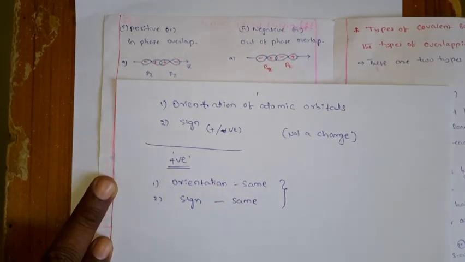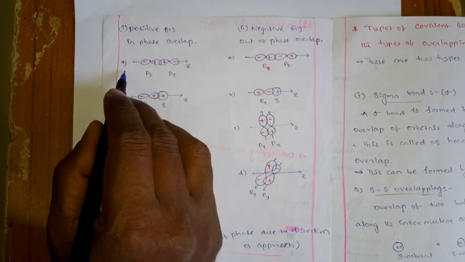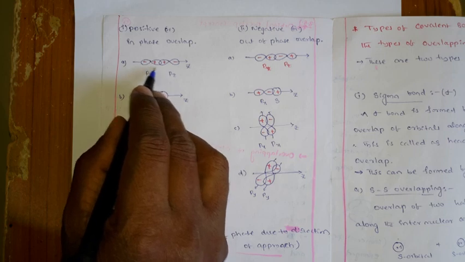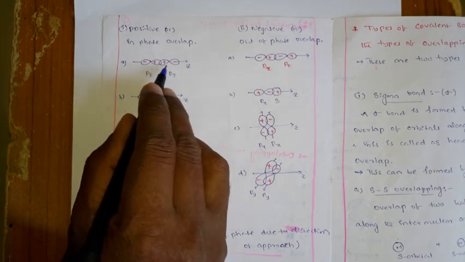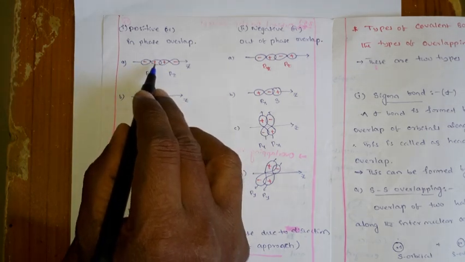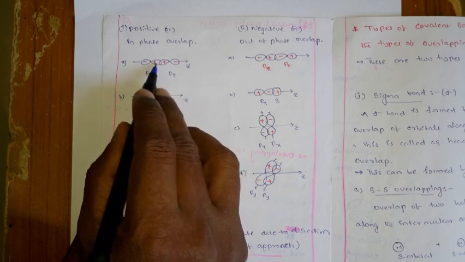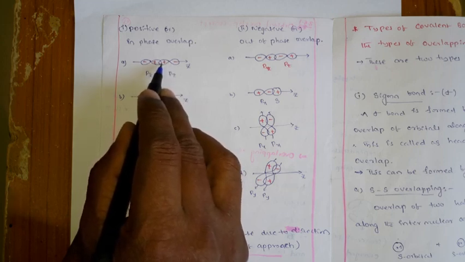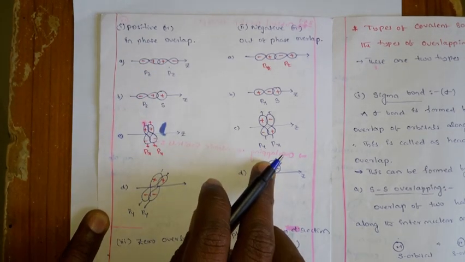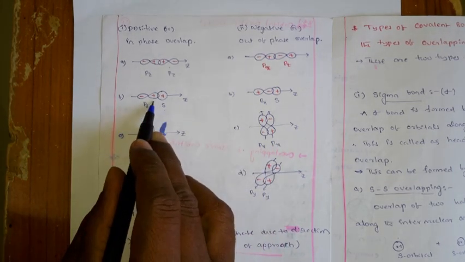Let us see an example of positive overlapping. The first one, you see there is a pz atomic orbital and a pz atomic orbital, and they are overlapping, and both are in the same orientation, both are parallel. And the sign is also, see here, minus plus minus. The positive sign is overlapping with the positive sign. So this is nothing but the positive overlapping. Similarly, you can see the pz overlapping with the s orbital, plus and plus.